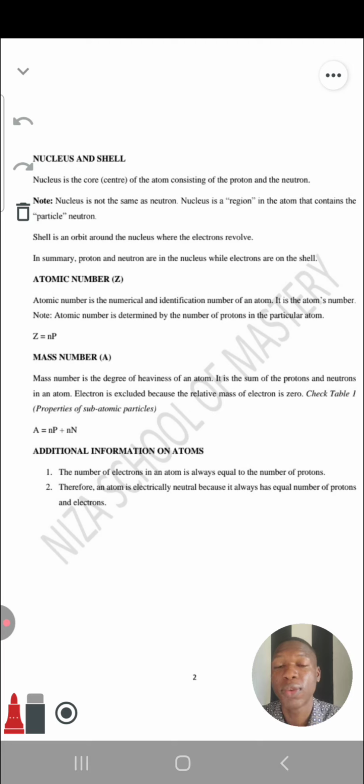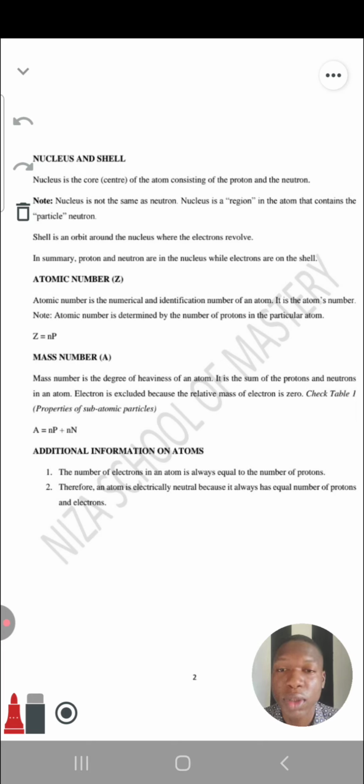Imagine you have a school bag filled with textbooks and you put a cotton wool there. Will the cotton wool really affect the mass of the bag? Not really. Although it is there, it won't really affect the mass because it is very light. So we don't really add the mass of electron. To know the mass of an atom, we add the mass of the proton and the neutron. Is that okay now? So A is equal to NP plus NN. A means mass number in chemistry, which is equal to number of proton plus number of neutron. All right, that's all for that.